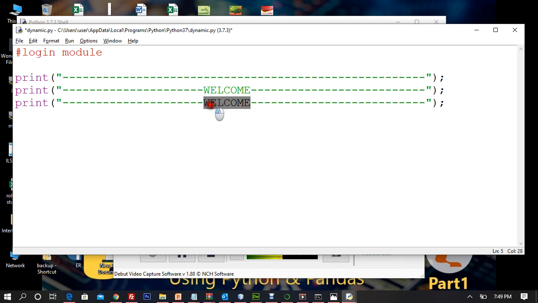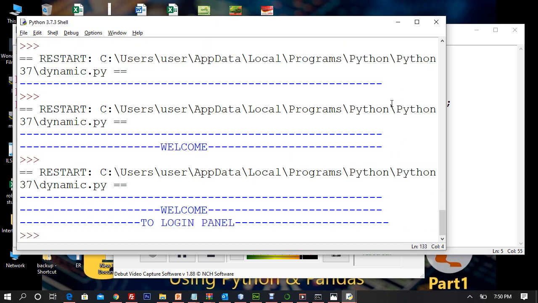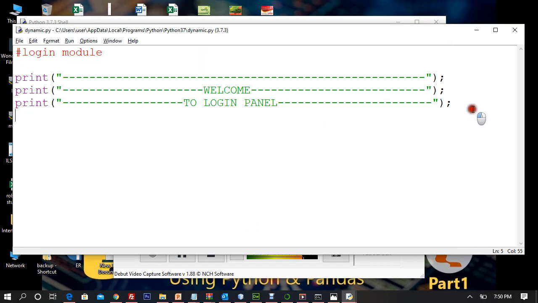Okay, after welcome I will type it again here, right? I'll say welcome to login panel. So I'll have to make sure that it's in the center, and for that I'll have to use many techniques, right? You can use yours as well. You are creative people. Yeah, welcome to login panel. So now after I get this welcome to login panel, I say input.